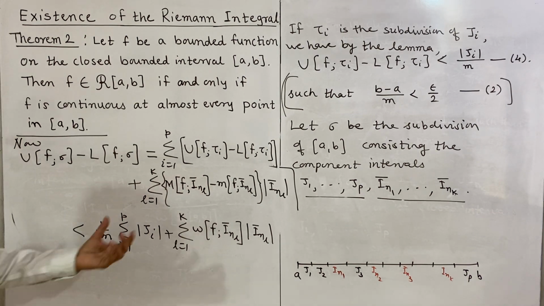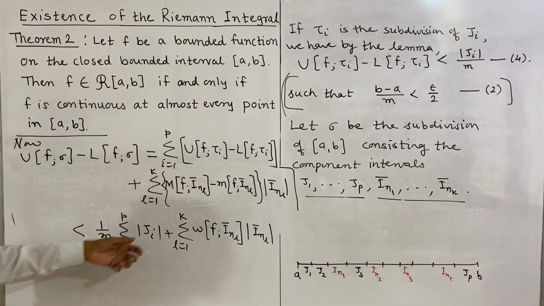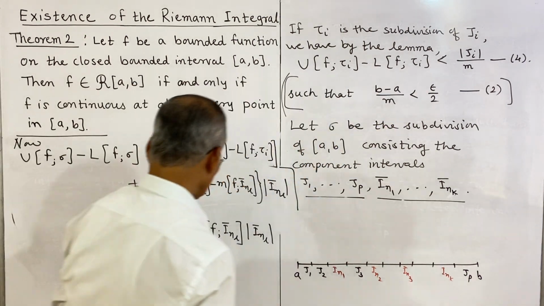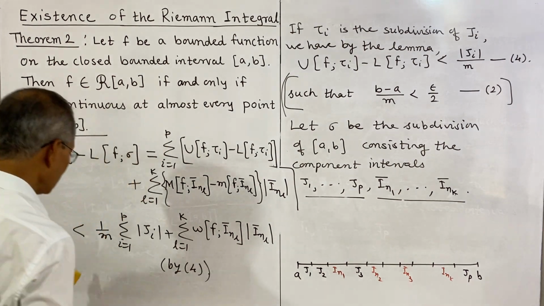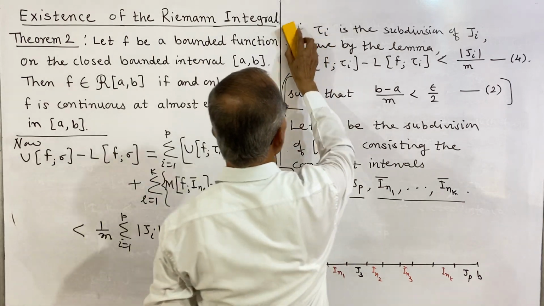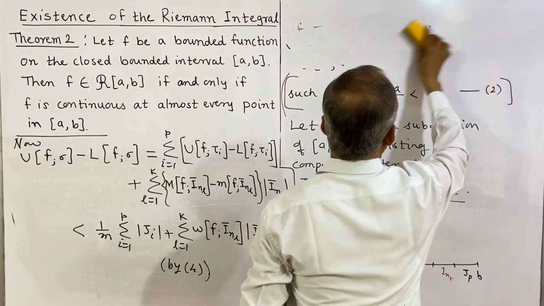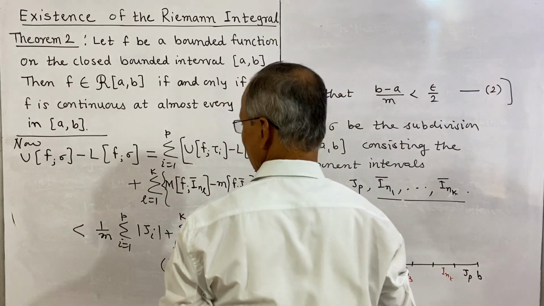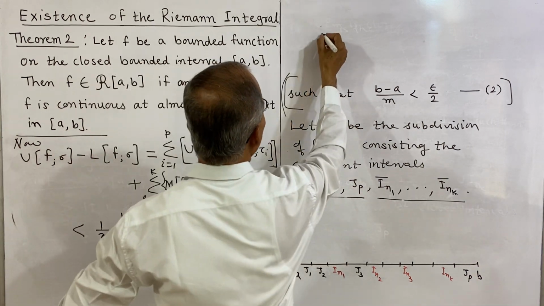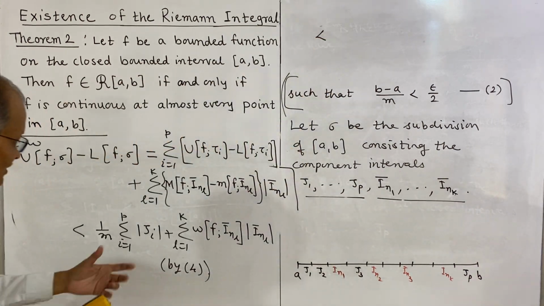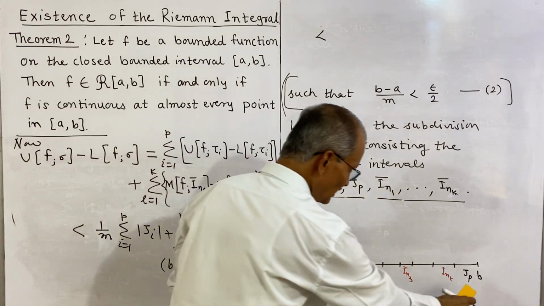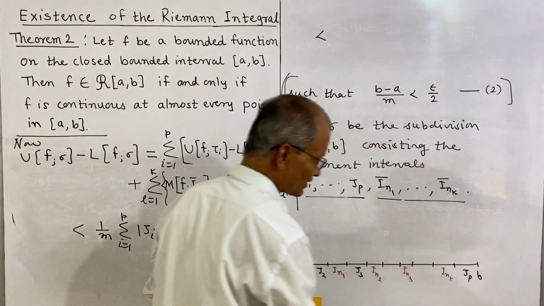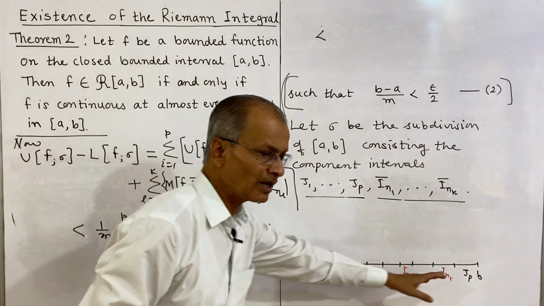So this we have written, this is oscillation, and this is written by 4. So this is by 4. Again this will be less than, you see this is further less than. What is the length of ji? All these, the length of ji will be certainly less than the length of b minus a, that means the length of this interval a to b.